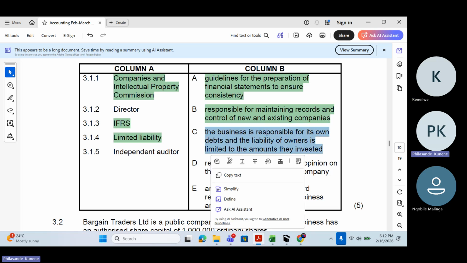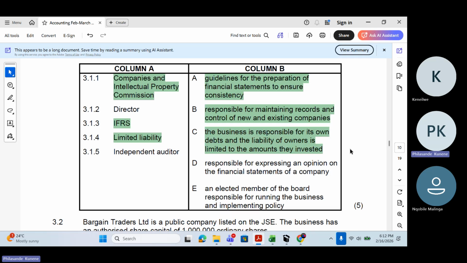Yes. So which means now if the business becomes insolvent, the creditors can only claim what is in the business only. They cannot go and claim the property of the owners, no, but they can only take what is in the business, what has been invested in the business, okay?